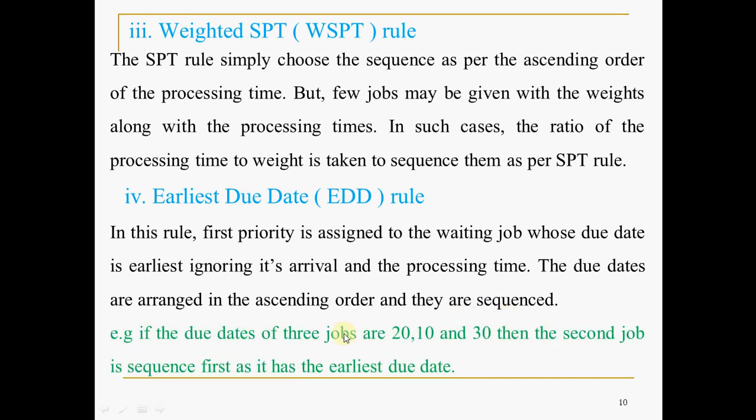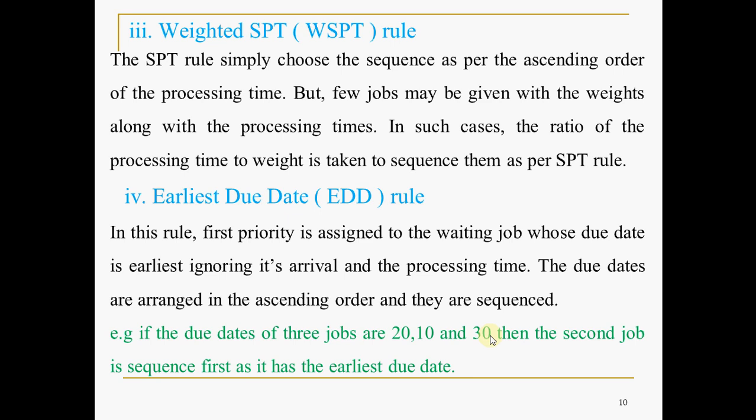Let us see an example. If the due dates or deadlines of three jobs, J1, J2 and J3, are 20, 10 and 30, that is, this job you have to give in 20 days, this job in 10 days and this job in 30 days, then the second job, J2, as it has the nearest due date or deadline, is sequenced first. Then the next earliest is 20, then the next one is this one. So this is about the earliest due date rule or technique.